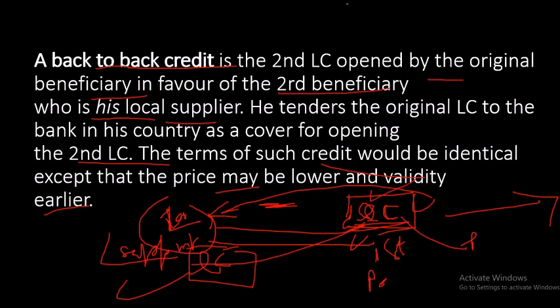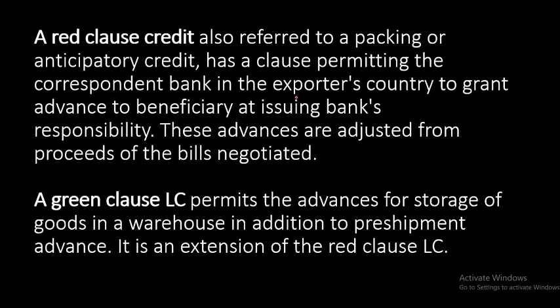And in exams, they ask just 1 mark questions: who is the applicant, who is the advising bank, who is the reimbursing bank, what is back-to-back LC, what is revocable LC. Like this, they ask 1 mark questions. What is red clause and green clause LC? What is the difference? See, this person is the first beneficiary. Okay, in the first example also we have seen who the exporter is.